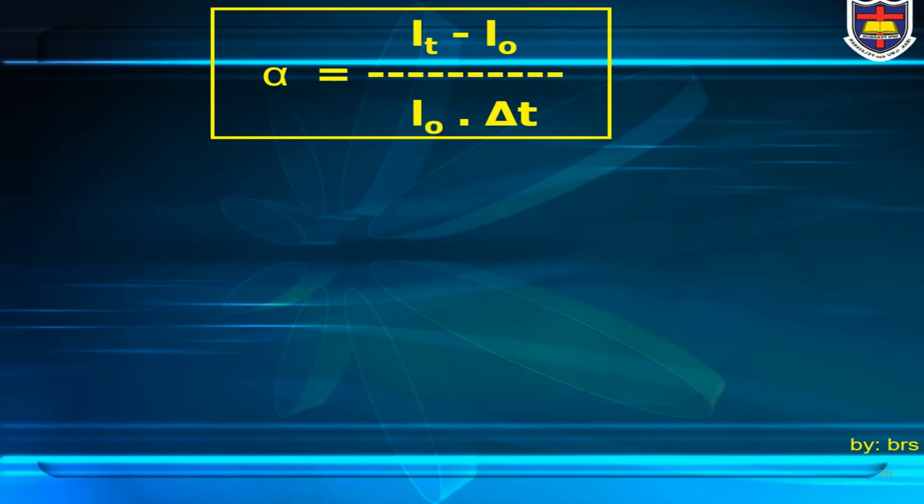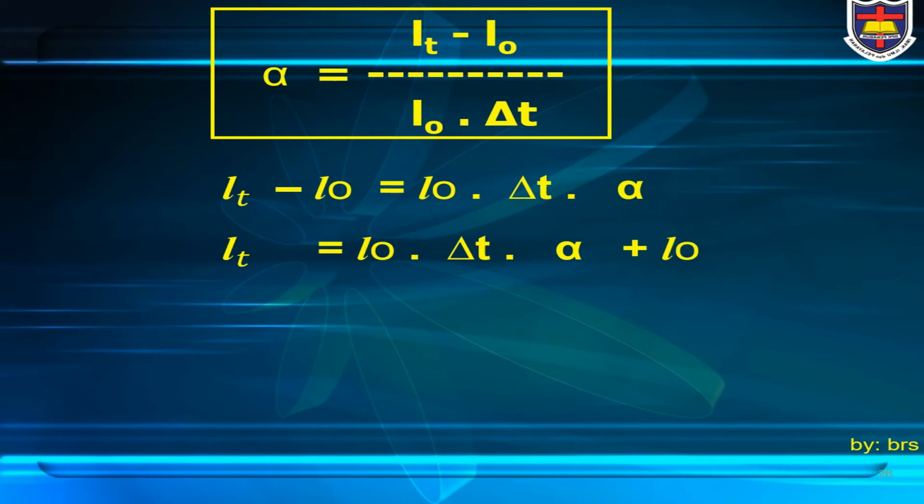Now, we can find the final length of a substance after heating from the formula of the coefficient of length expansion. Alpha equals LT minus L0 divided by L0 times delta T. LT minus L0 equals L0 times delta T times alpha.